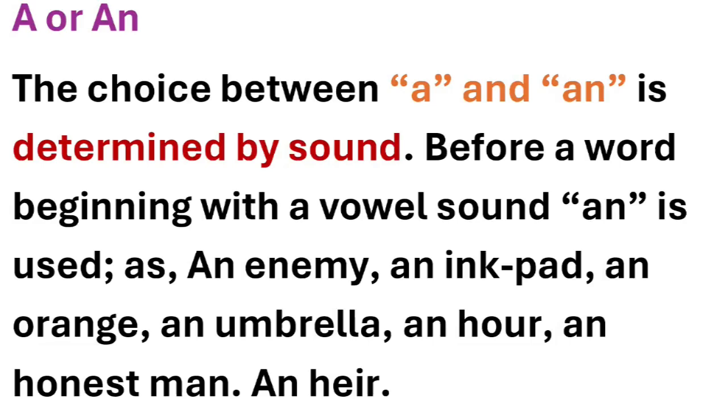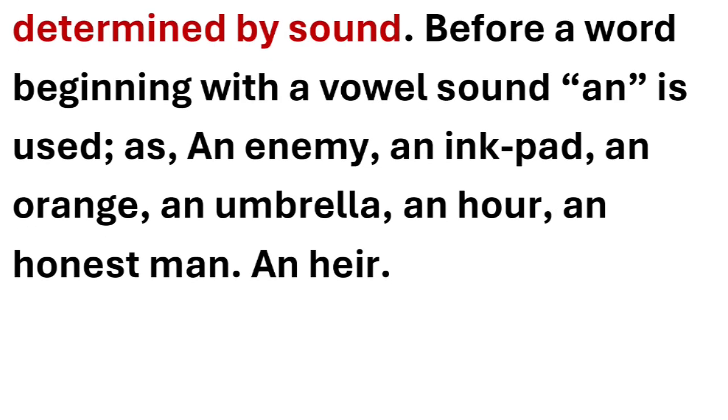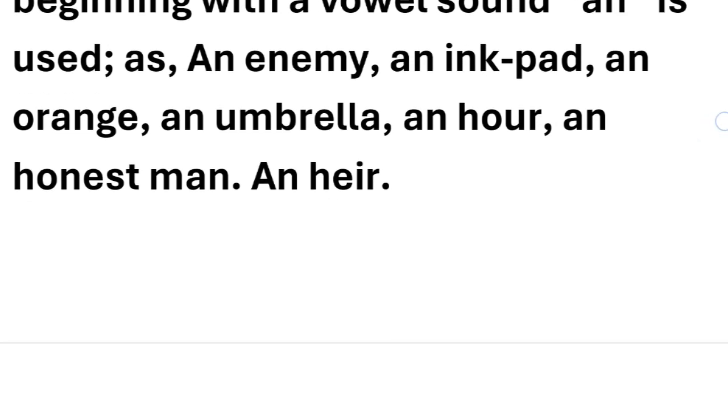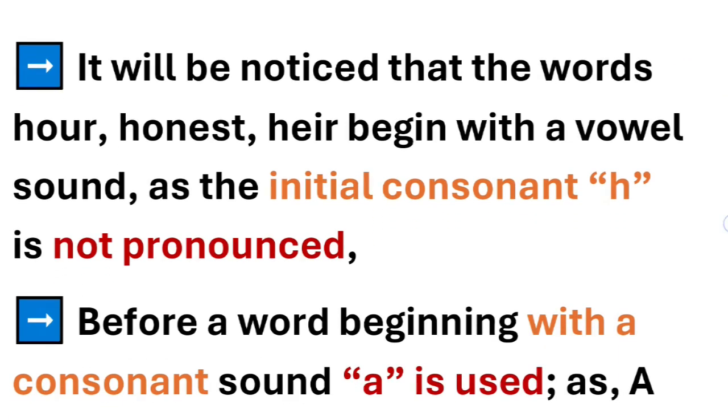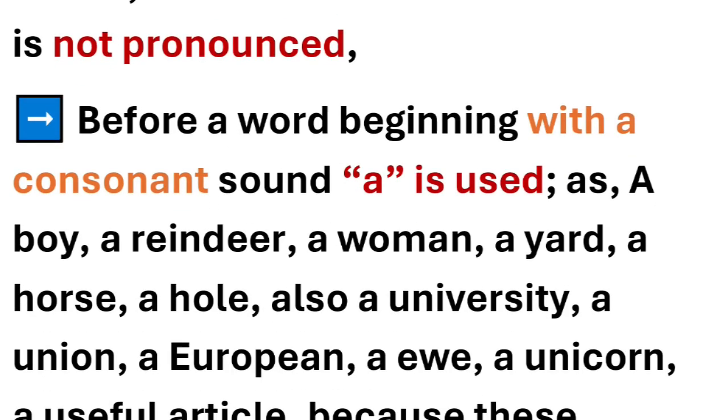Umbrella starts with a vowel sound. An hour, an honest man, an air, they start with a vowel sound, so we have used an with them. Here we have to notice that the words hour, honest, air begin with a vowel sound, as the initial consonant h is not pronounced. Yes, even though they have h, which is a consonant, at the start, they still start with a vowel sound. Honest, hour, air.